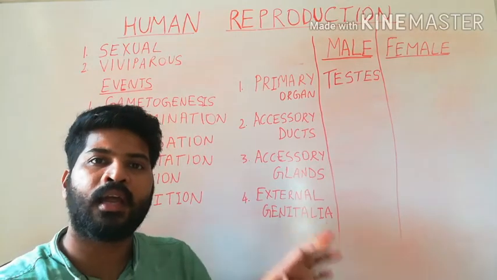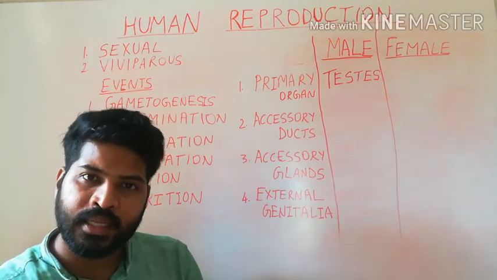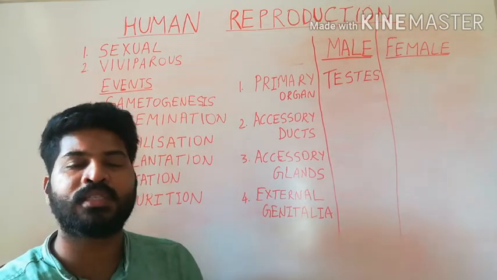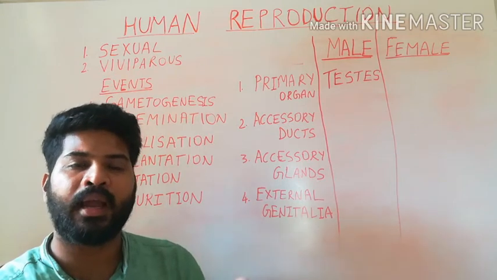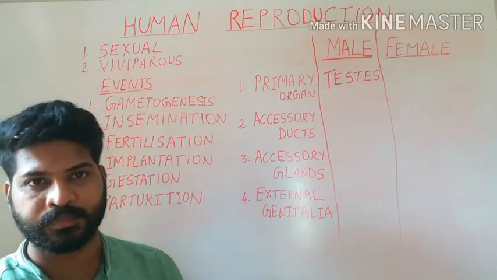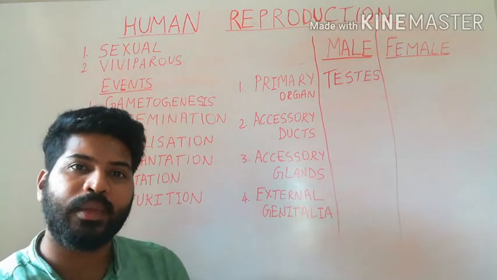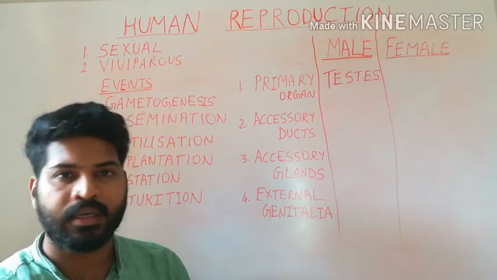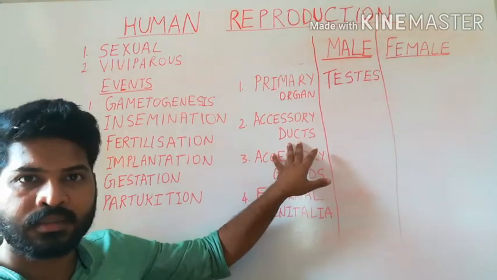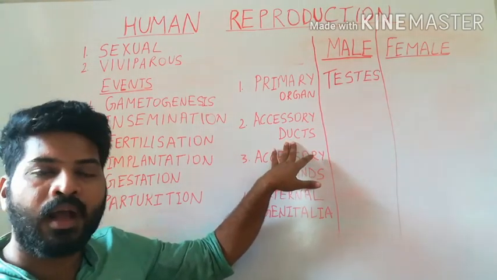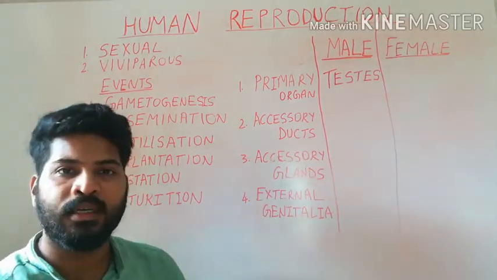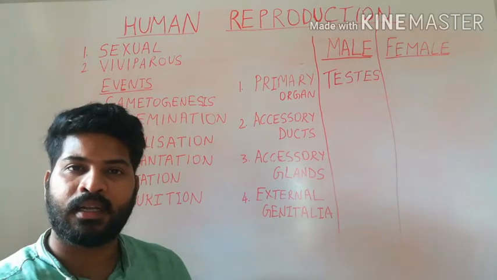Inside the testis, there are testicular lobules. Inside the testicular lobules, there are seminiferous tubules. The seminiferous tubules contain spermatogonia and Sertoli cells. Spermatogonia produce sperms. These sperms need to be transported from the testis, which is done with the help of accessory ducts. Ducts, as you know, are closed tube-like structures. In human beings, the accessory ducts consist of